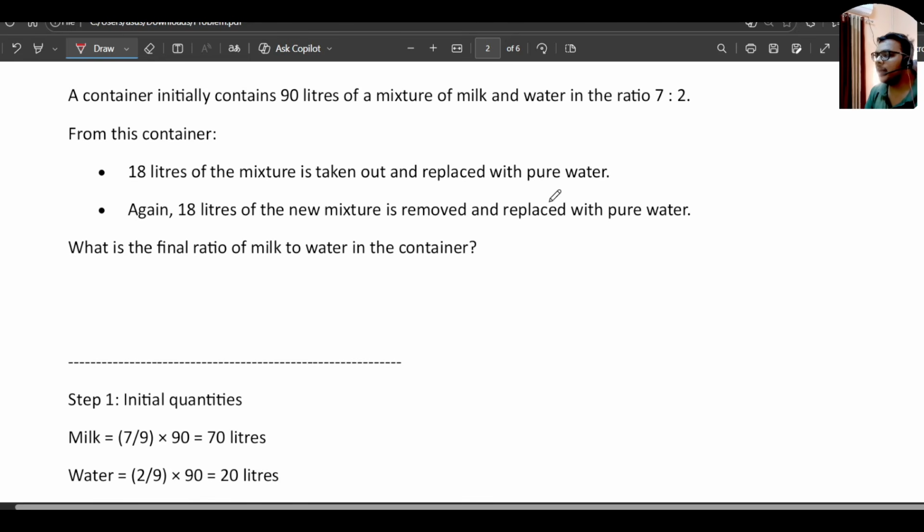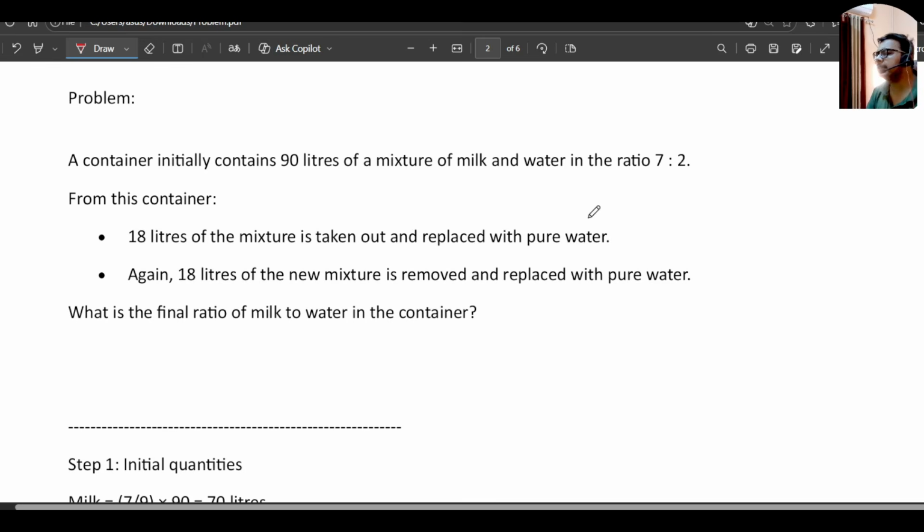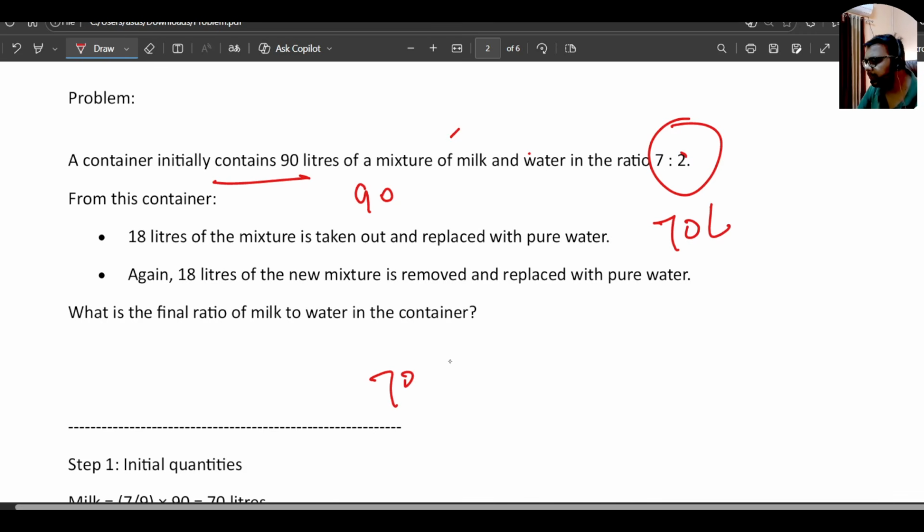The next question. A container initially contains 90 liters of a mixture of milk and water in the ratio of 7:2. So the container contains 90 liters of the mixture in which milk and water are in the ratio 7:2. If you compute it, the total ratio will become 9. So 70 liters is milk and 20 liters is water, and the total is 90 liters of the mixture.